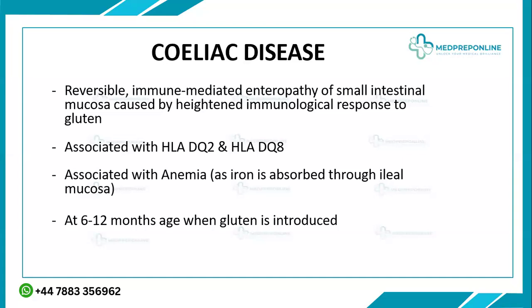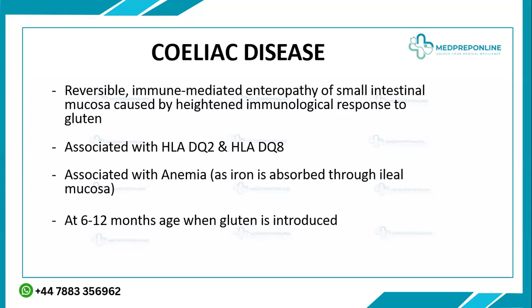and they cause damage. The small intestine is the main area of absorption of the food that we eat. So when the mucosa is disturbed, it gets eroded, this flattening. There are certain features which are associated with it.